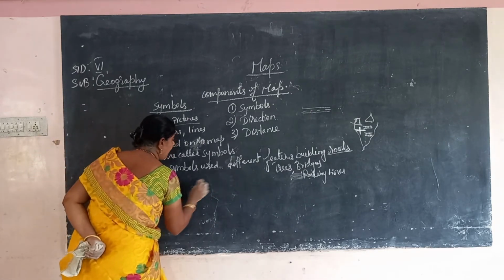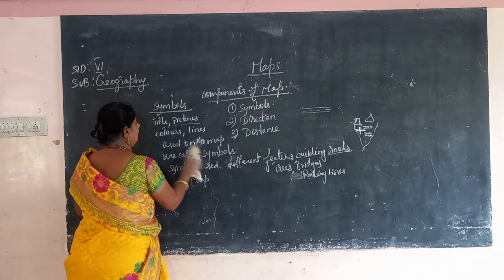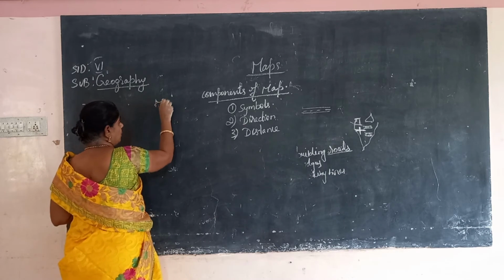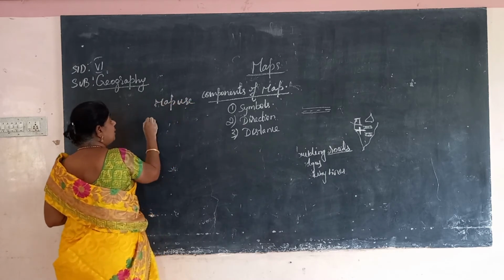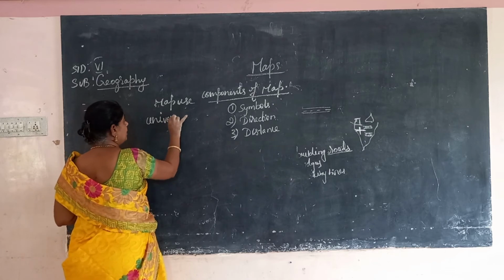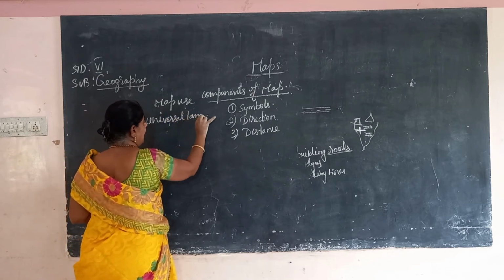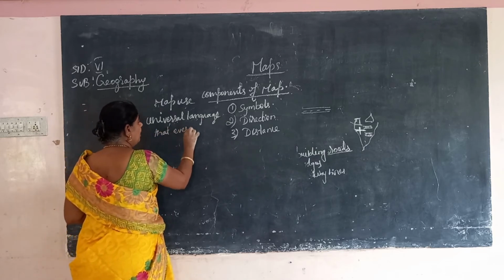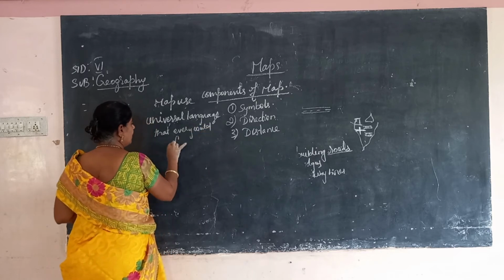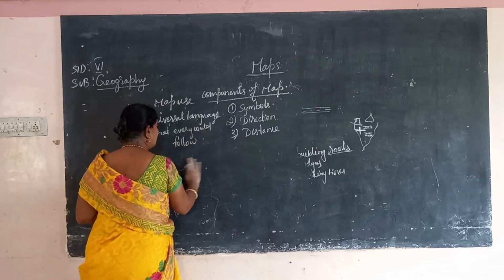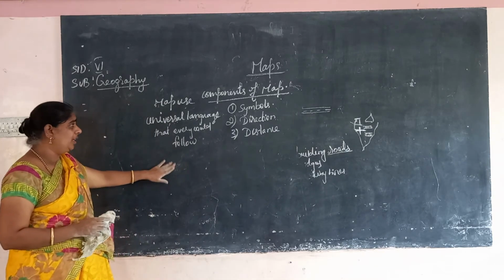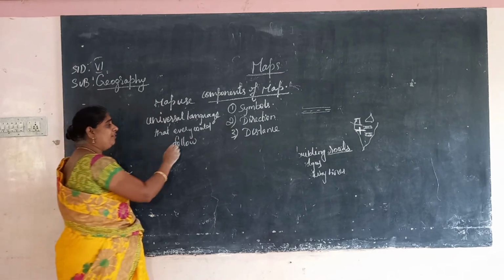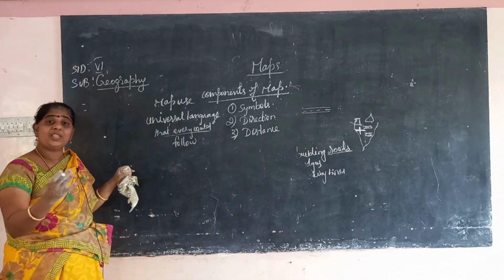Okay, then maps. Okay, maps, what do they use? Maps use universal language, a language that everyone could follow. So why are these symbols followed? Because it is a universal language that everyone could follow. This is based on the international agreement.